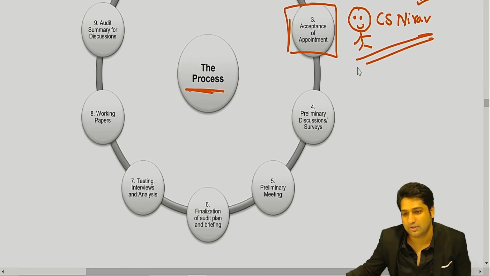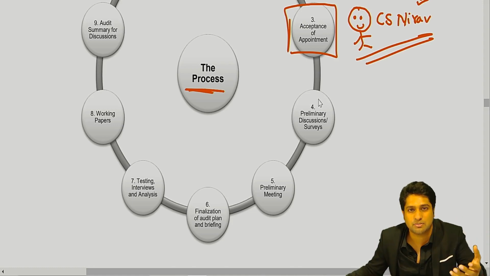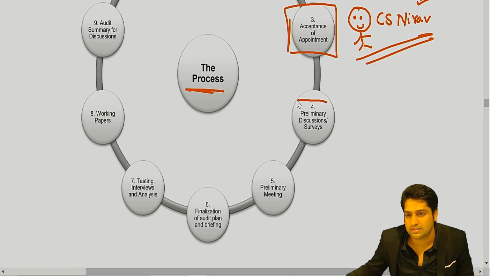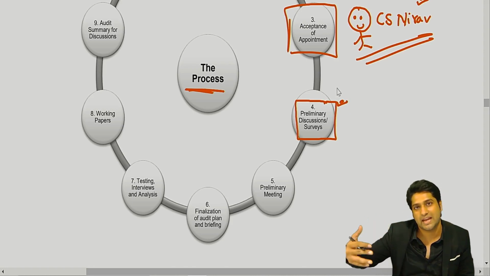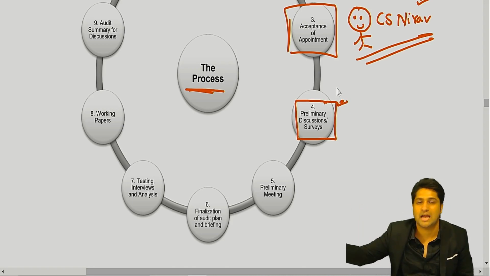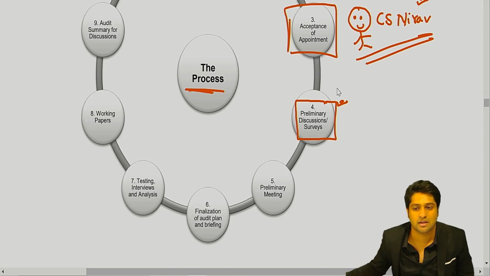Now, audit. Nirav, you tell me, normally as you start, there would be some communications you will make with the management, some kind of discussions, questions, yes or no? Yes. So this is the preliminary discussions or survey that would be done. You would check the background of the company. You would try to gather information from all the portals, from maybe news reports, from maybe any articles published, from maybe the MCA website. You try to get certain kind of customer communications, whatever you want, from the departmental communications in case a notice is issued.